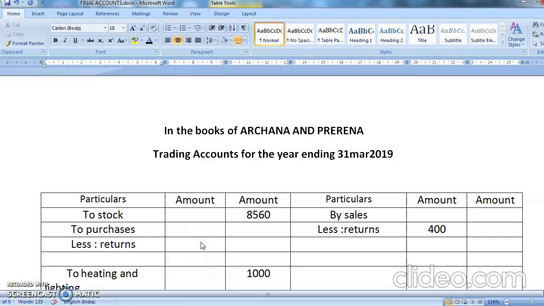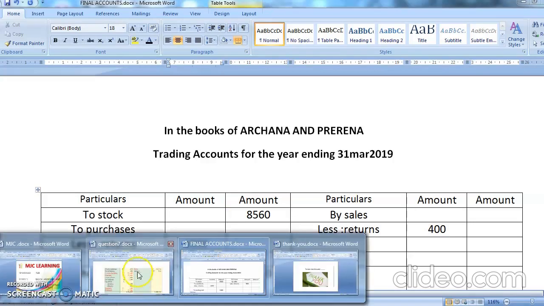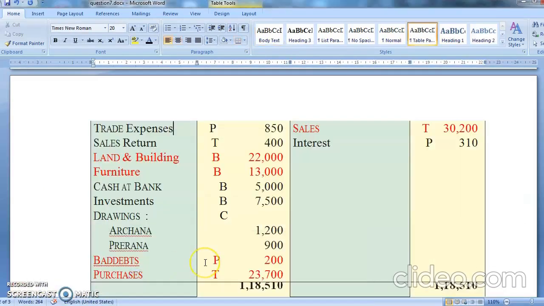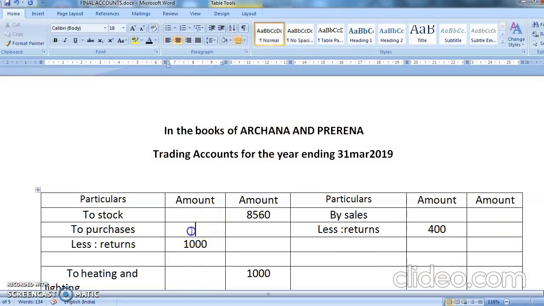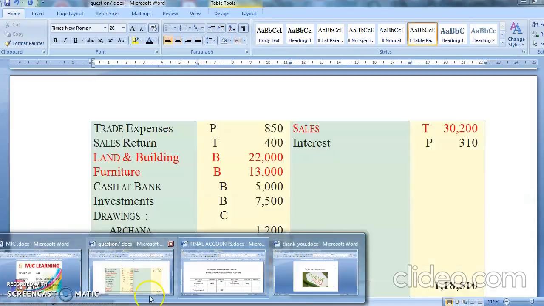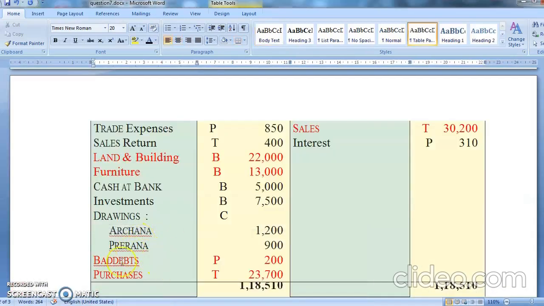Purchase return is how much? 1000. Okay students, chalo, how much have we done? Almost everything is over. Sorry, not purchase return, it was purchase, 23,700. So you will write here purchase 23,700. Okay, the purchase less purchase return is over. So our debit side is fully over.